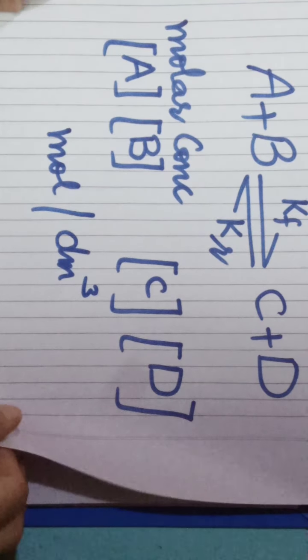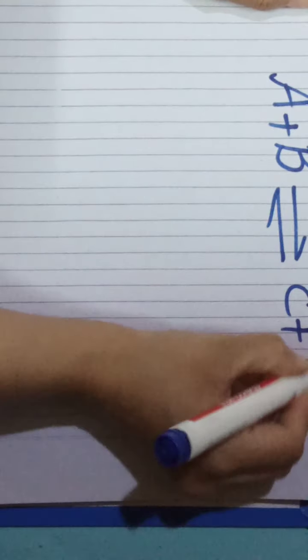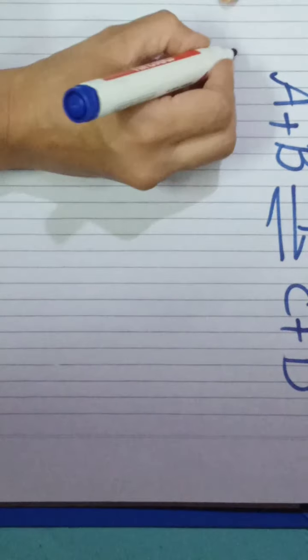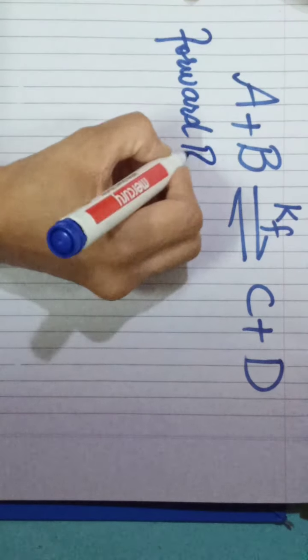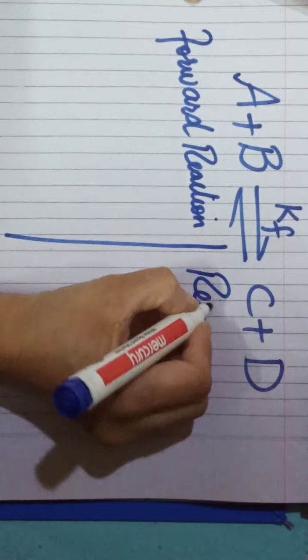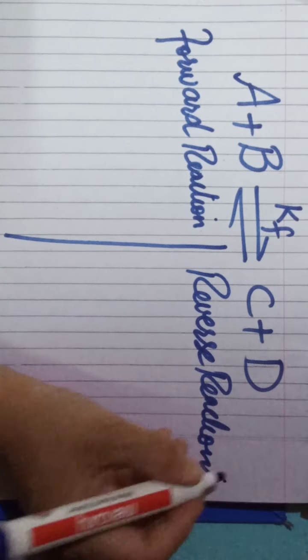Now we apply the law of mass action to this example. A plus B gives C plus D, this is the forward reaction, and from the other side, the reverse reaction. How can we write the rate of the reaction?